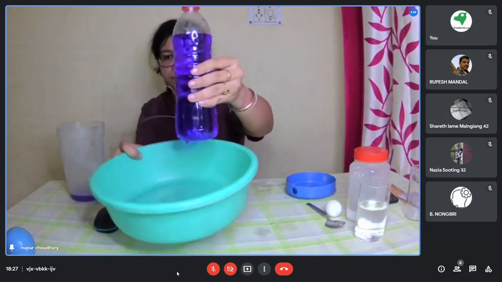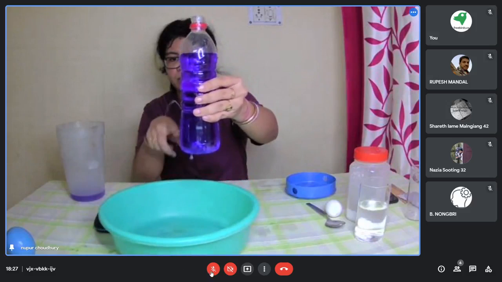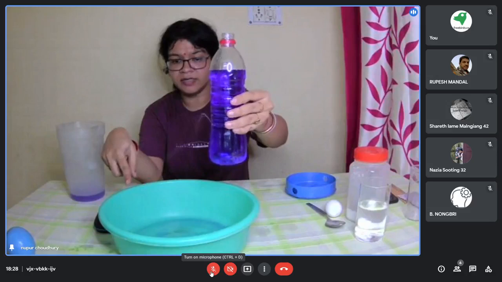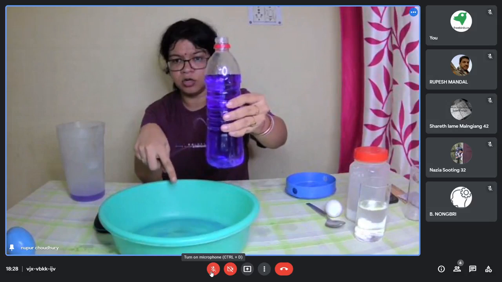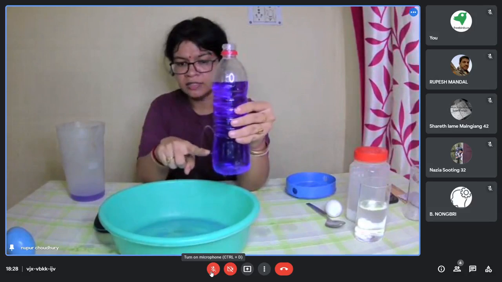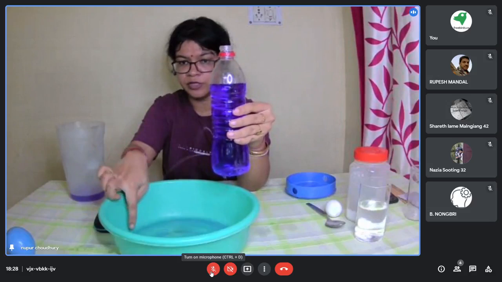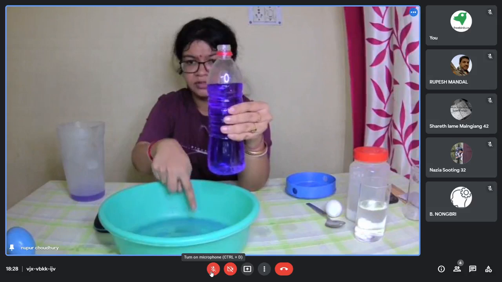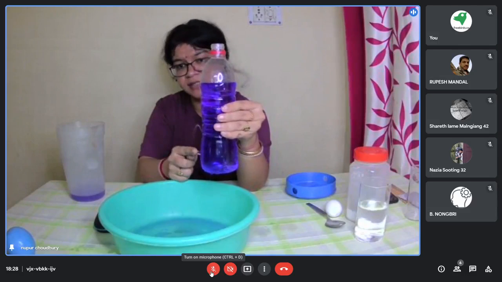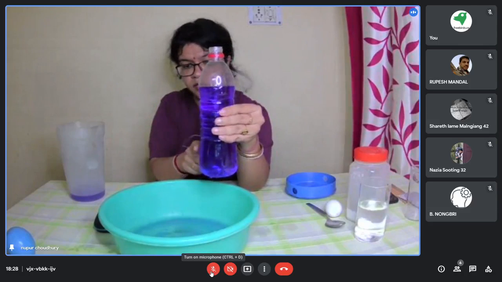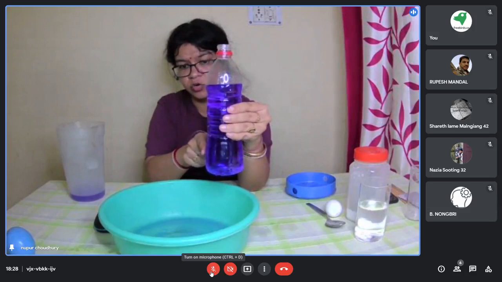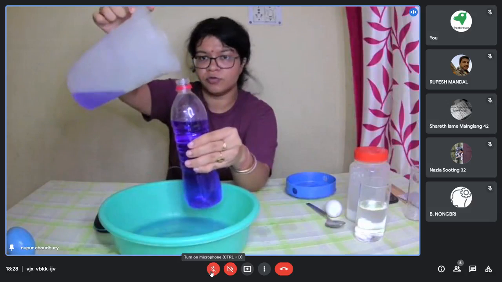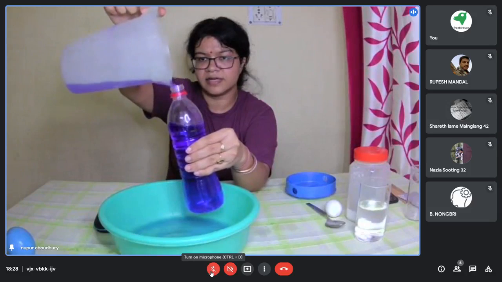So, can you see the lower hole is throwing water to a farther distance than the upper hole? The water from the lower hole is flowing to this point, but from the upper hole it is flowing to this point. That means the pressure at the lower hole is more.